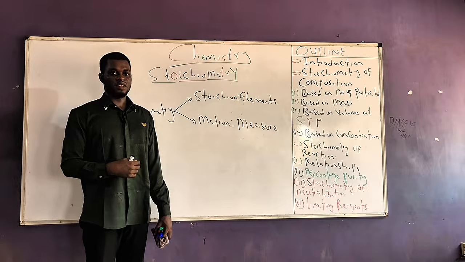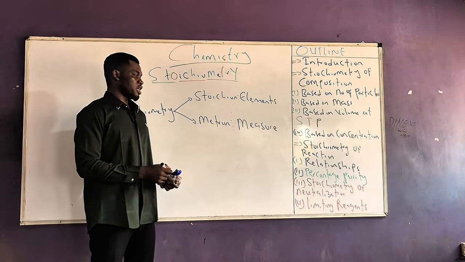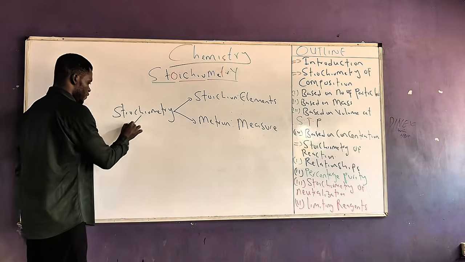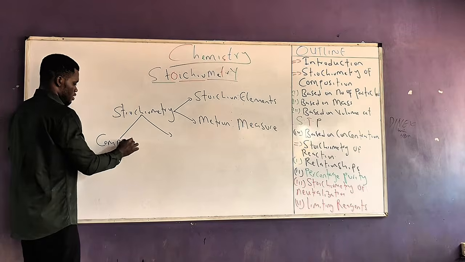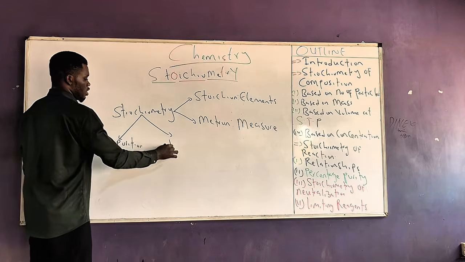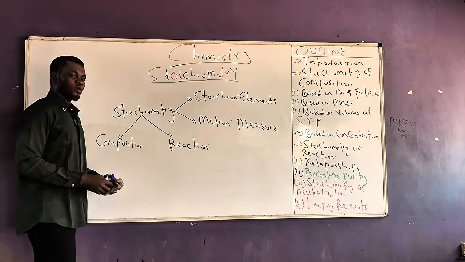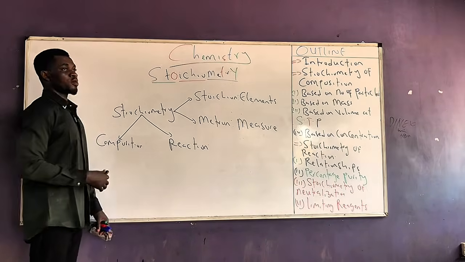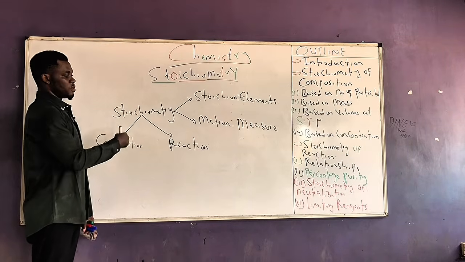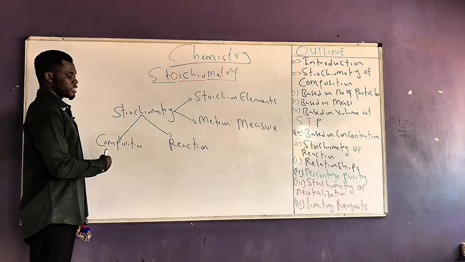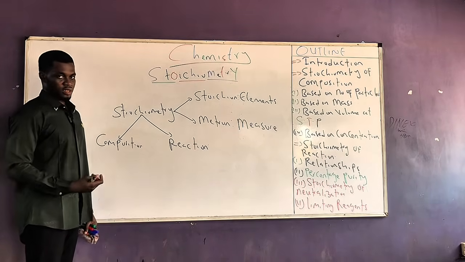For the sake of this class, we'll split stoichiometry into two parts: stoichiometry of composition and stoichiometry of reaction. In stoichiometry of composition, we'll be talking about your mole concept. The reason why I split stoichiometry into two parts is because mole concept and the typical stoichiometry that we know are intertwined with each other.